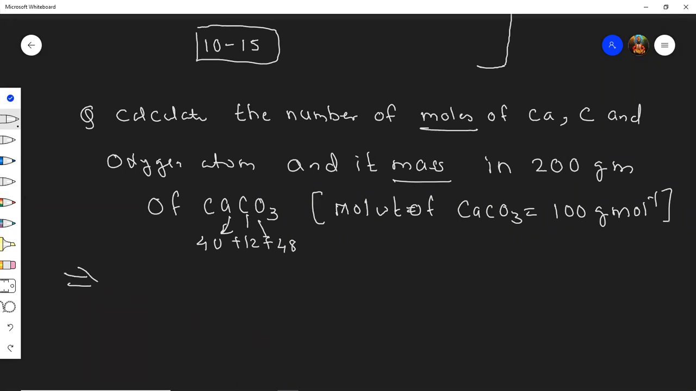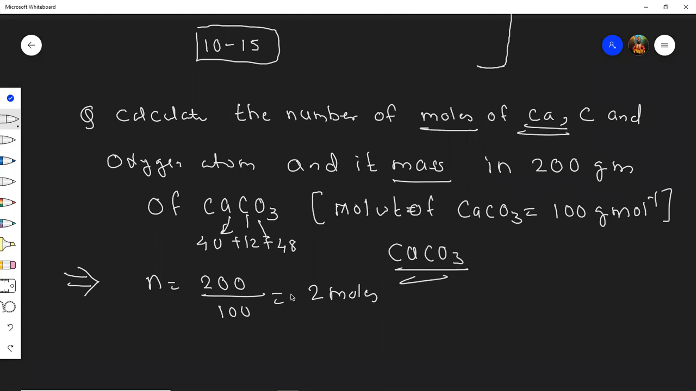Yes, someone has given the answer. What is the answer? 2 mole. Students, it is 200 divided by 100. Yes, it is 2 moles. But students, this is 2 moles of calcium carbonate. Calcium is how much moles? Calcium 2 mole. Yes, very good, Pranjal. Because if you see this, in 1 mole I can see only 1 calcium. I got 2 moles, so in 2 moles it will be 2.